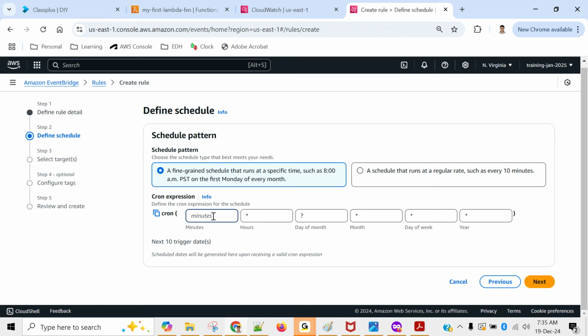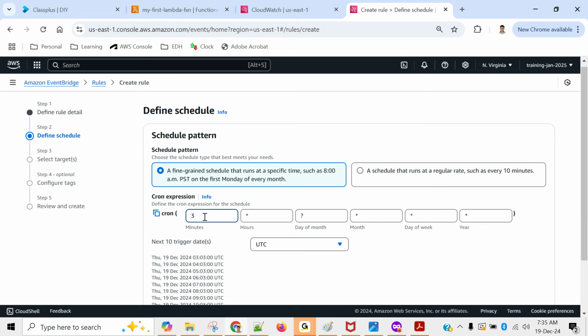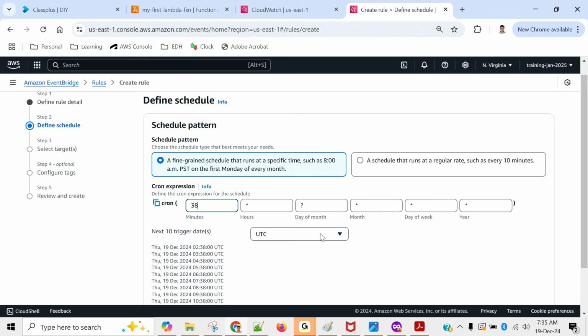What's the current time now? Current time is 7:35. I think this will take UTC time format. We'll check that. I will make it 38. Let's make it local time. Okay, perfect.